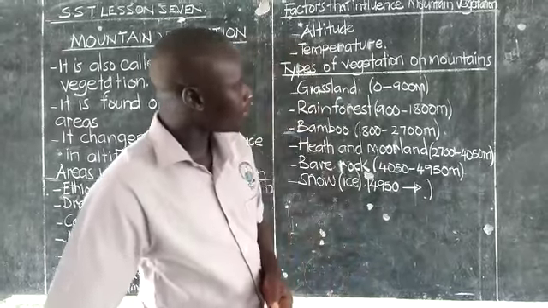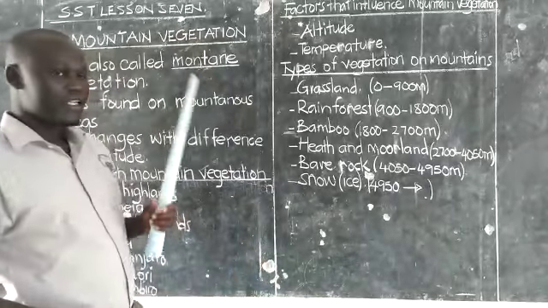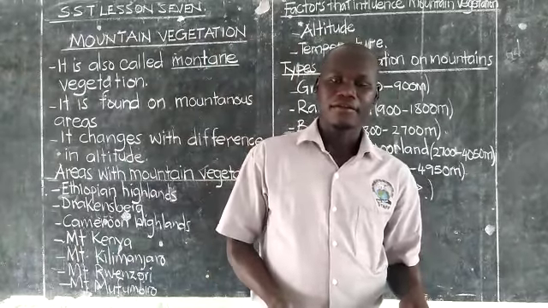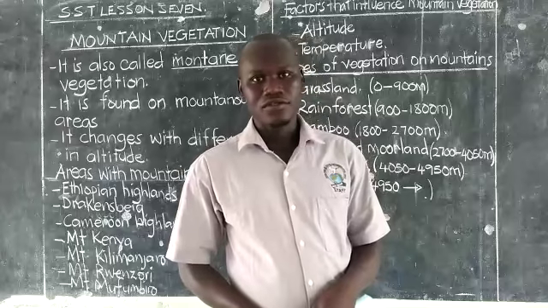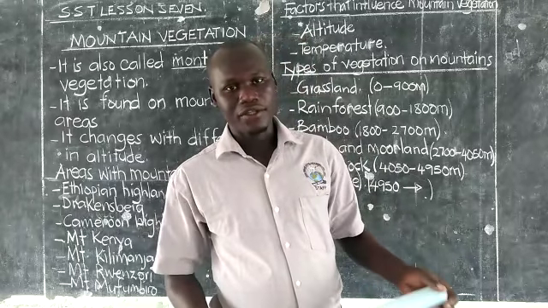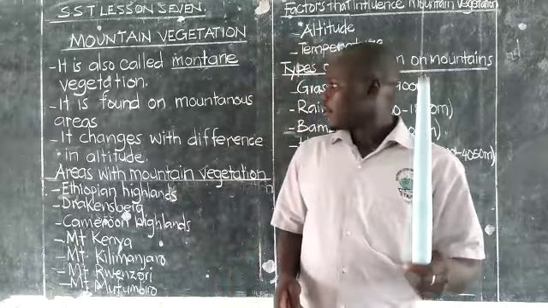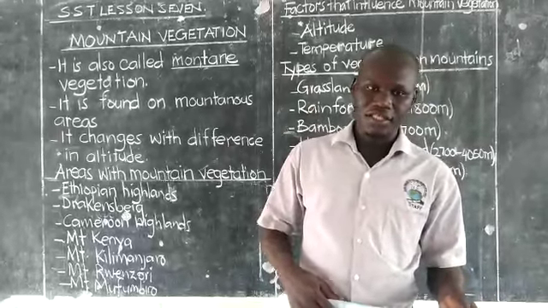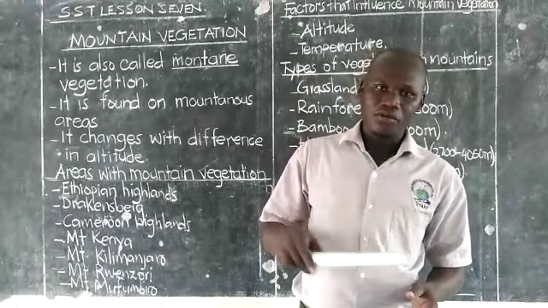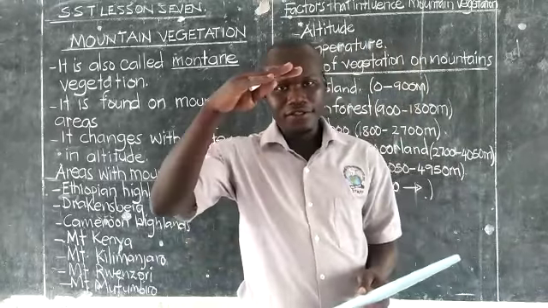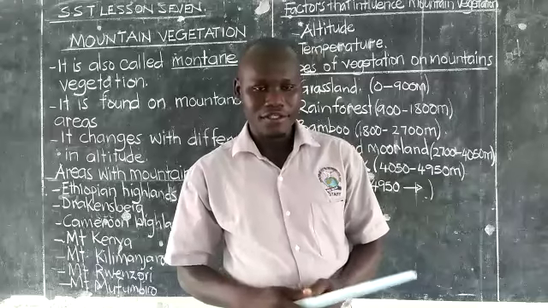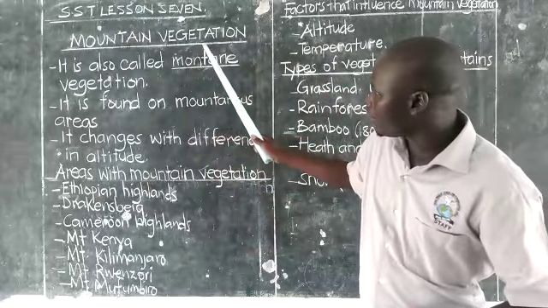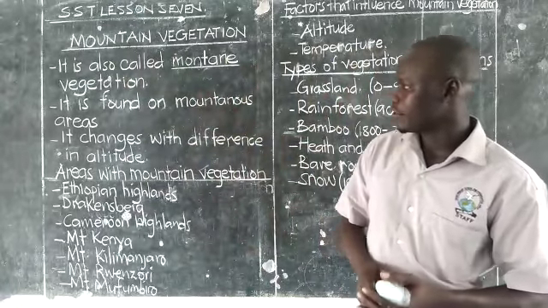We are going to look at mountain vegetation. The mountain vegetation can also be called montane vegetation. It grows in mountainous areas. So, what is very different concerning this type of vegetation is that the type of vegetation normally changes with increase in altitude. So it is called mountain vegetation.